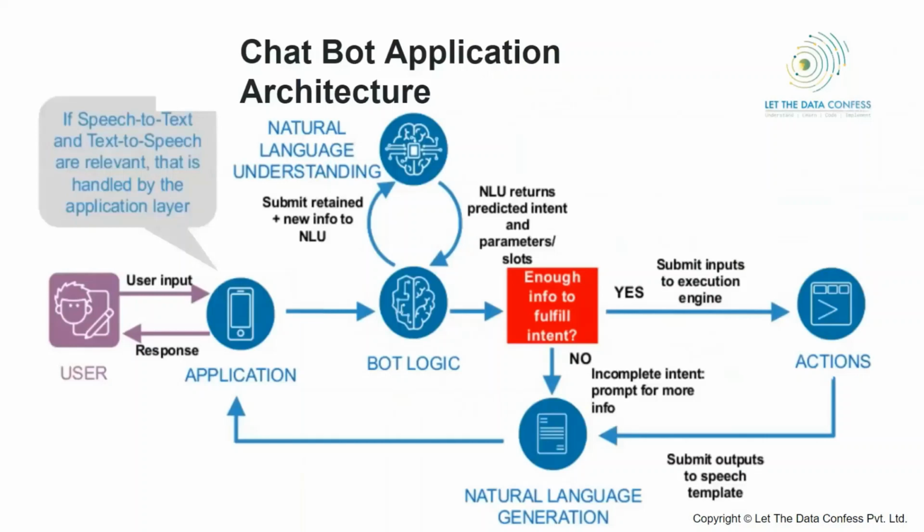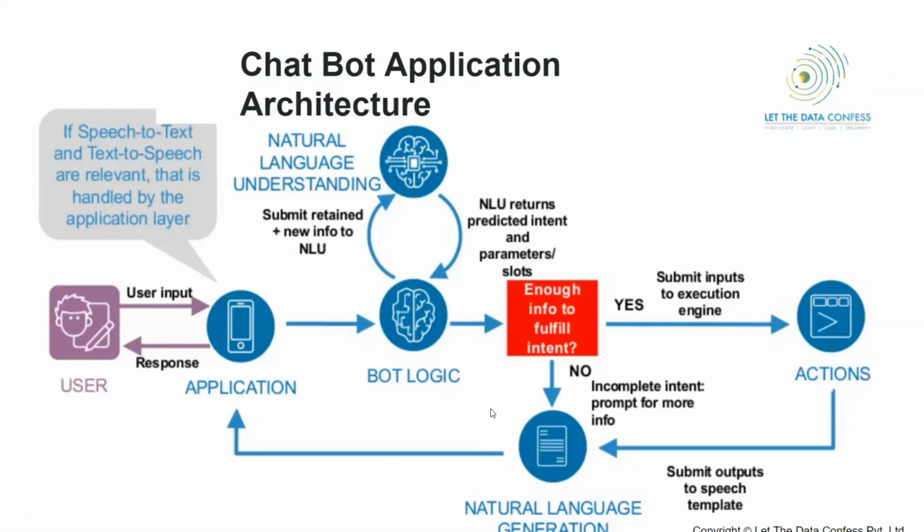So now let's discuss the application architecture. Suppose the user asks a query. There might be two methods to ask a query. Either you can ask in voice form, or you can ask in the form of text, like the way we do chatting in different applications, right? So there are two ways. If you are making a chatbot, you have to design a flow. This is called the pipeline, how it is being designed.